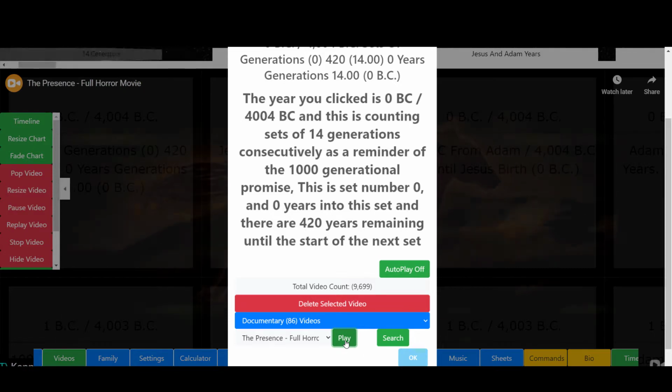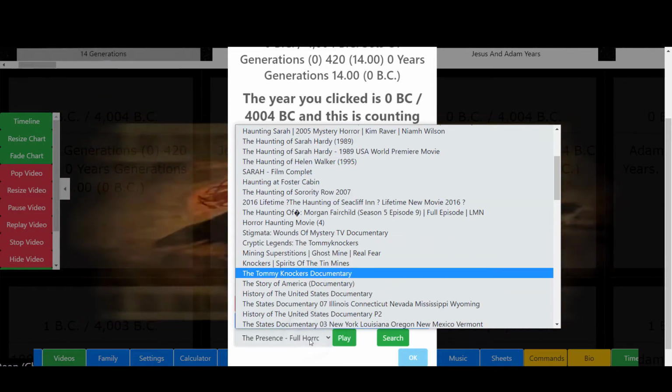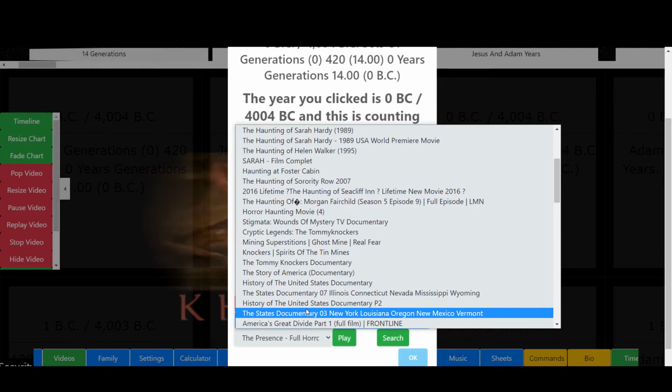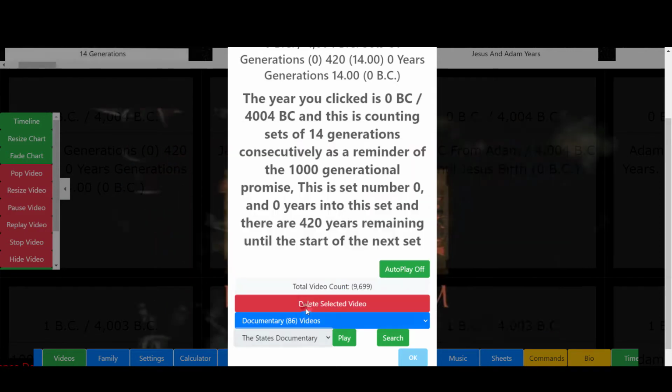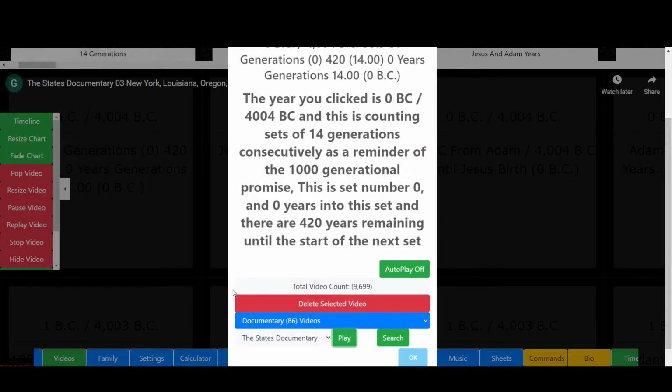That's a horror movie. Okay, well, let's select something like, let's see, the state of documentary. Let's play this one.